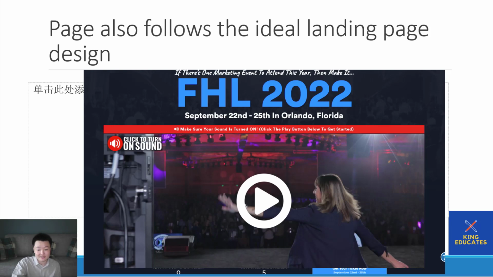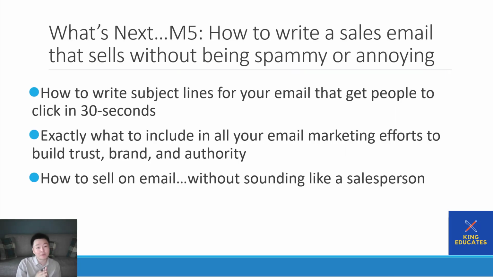So implement. In the next and last module, I'm going to teach you how to write a sales email that sells without being spammy or annoying. You're going to learn how to write subject lines for your email that get people to click in 30 seconds. They're easy to write. You're going to learn exactly what to include in all your email marketing efforts to build trust, brand, and authority. And I'm going to teach you how to sell on email without sounding like a salesperson. We don't like sounding like salespeople. We don't like being sold, but we like to buy. So I'm going to teach you all this.